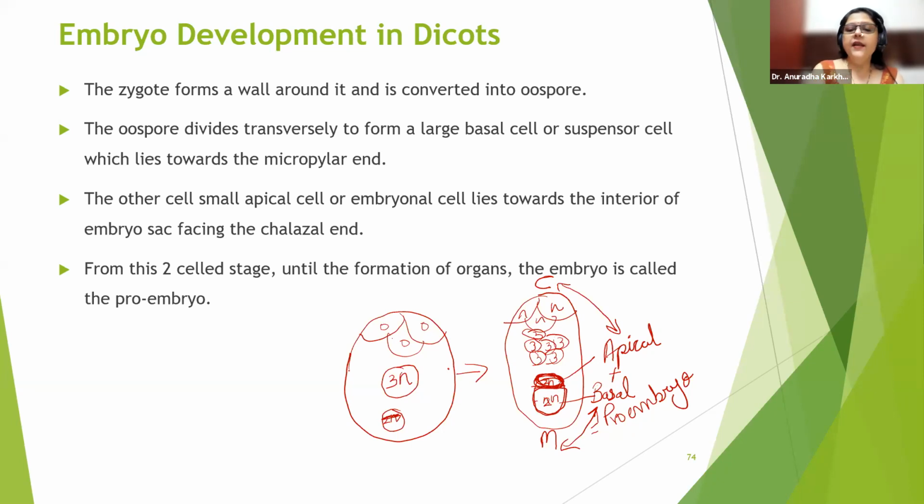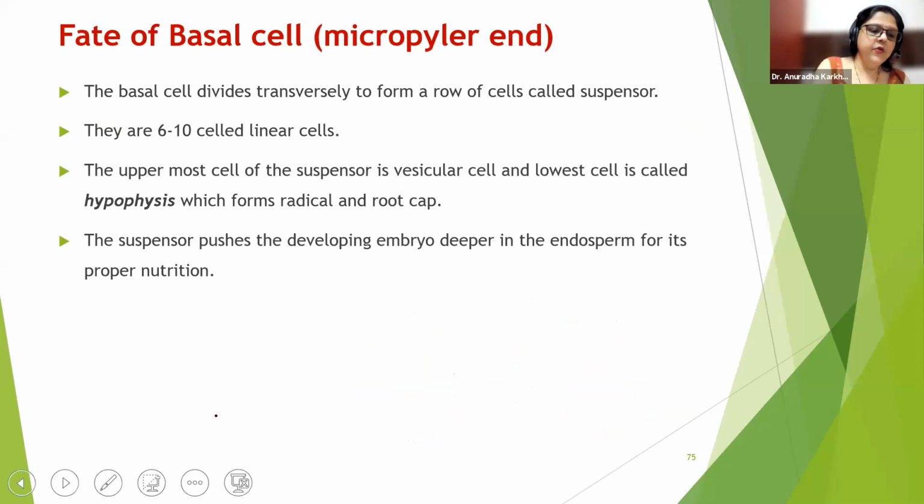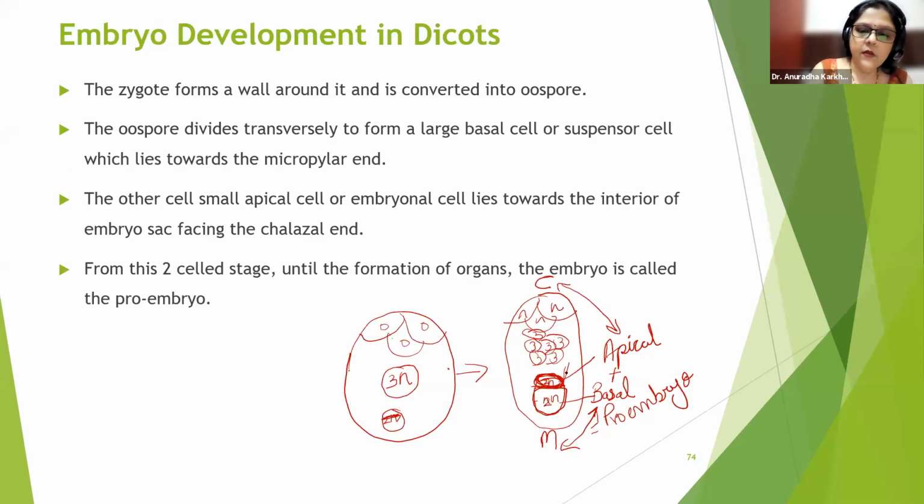No beta, apical is this one. Look at my arrow, where the arrow is, look at this. This is the apical. Those 3n ones that you see here are going to be your endosperm cells, cellular, nuclear and helobial; that story is different.